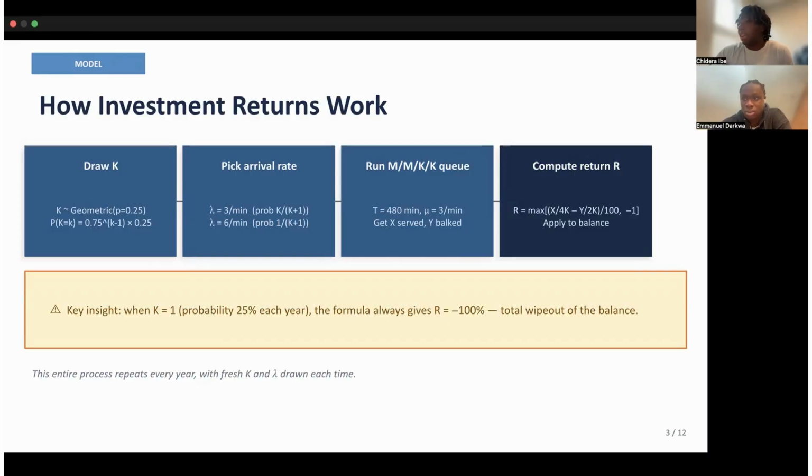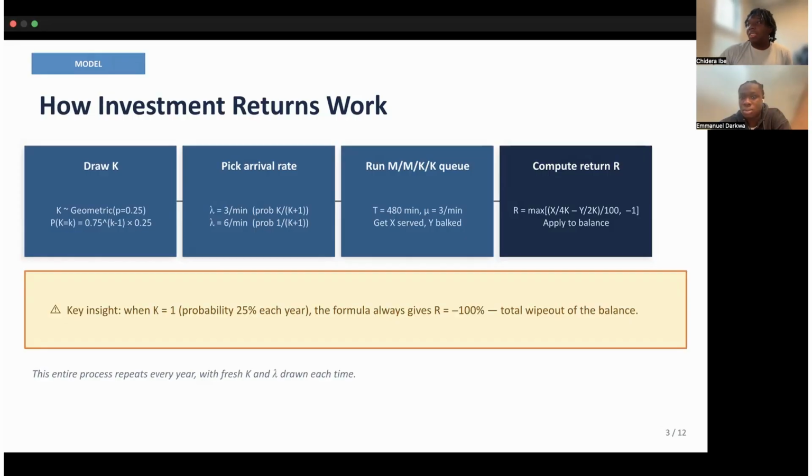Then we determine the arrival rate: with probability K over K plus 1, arrivals come in at 3 per minute for a normal day, with probability 1 over K plus 1, they come in at 6 per minute for a busy surge day. We run that full queue for a full 8-hour workday and count X, the number of customers served, and Y, the number who were turned away. Then we plug those into this return formula: R equals (X over 4K minus Y over 2K) divided by 100, with a floor of -1.